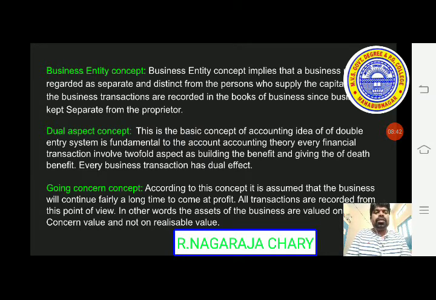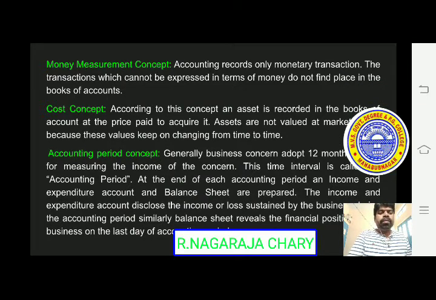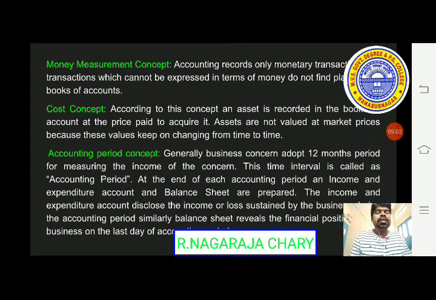Okay, next we will see the money measurement concept. The name itself indicates that accounting records only monetary transactions. The transactions which cannot be expressed in terms of money do not find a place in the books of accounts. So the name itself indicates what? Money measurement concept. Whatever transactions we have, those transactions are to be measured in terms of money and recorded in the books of accounts.